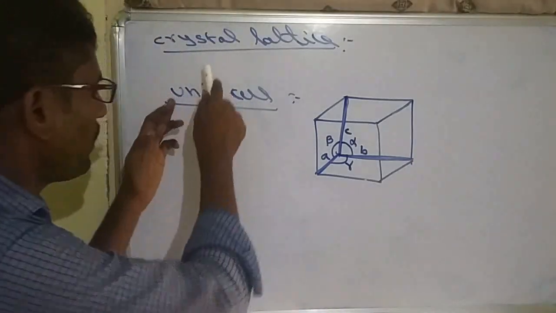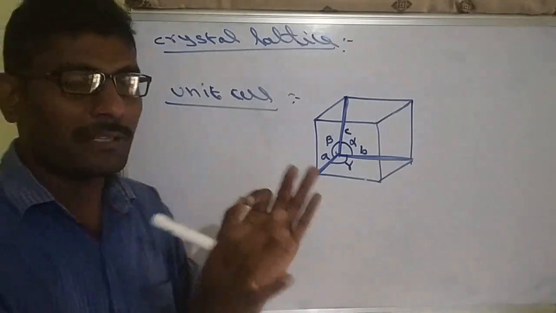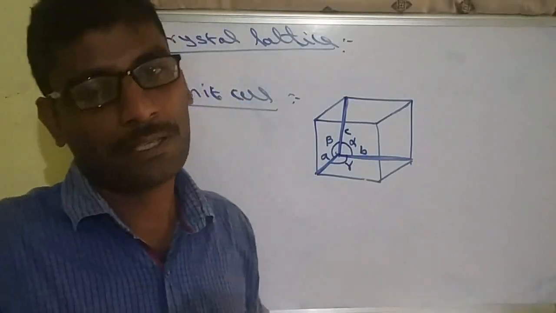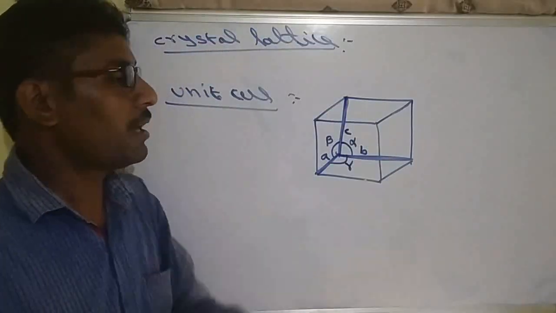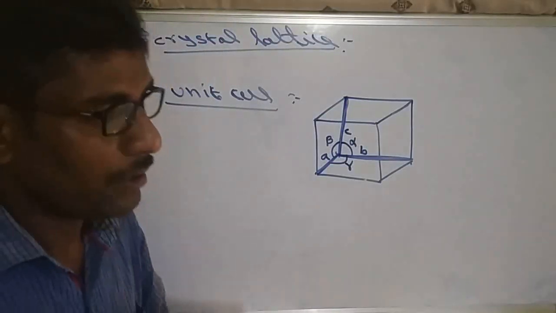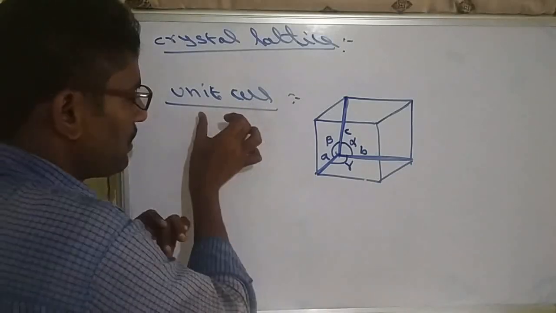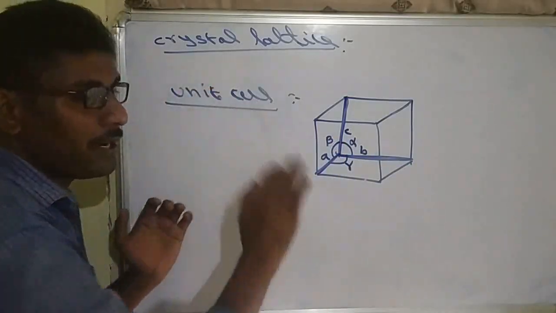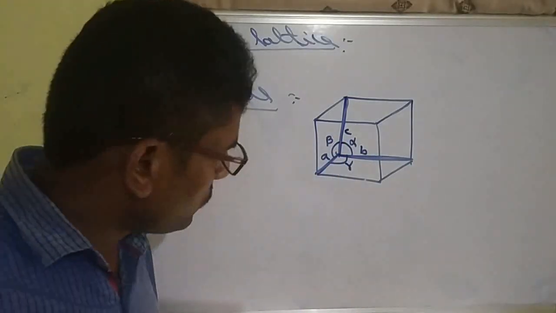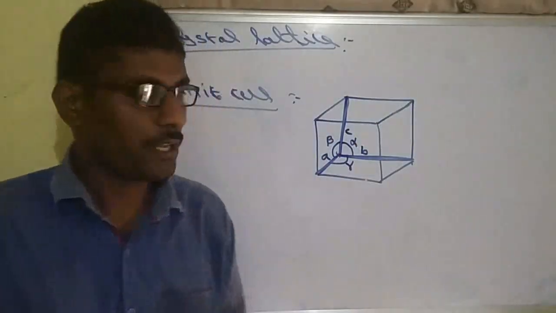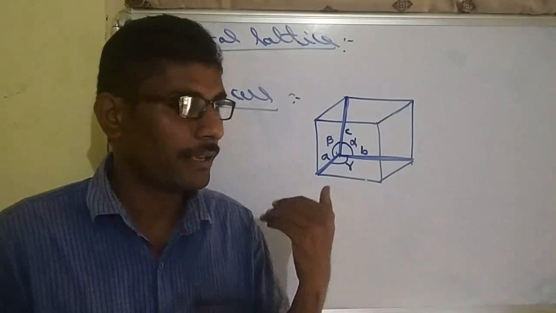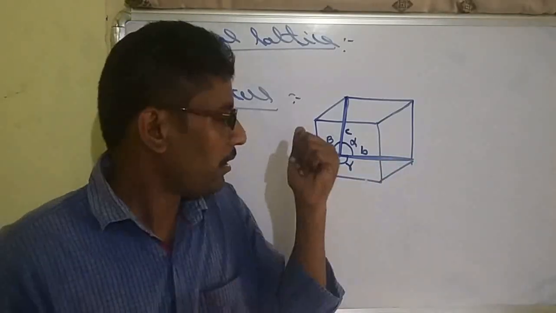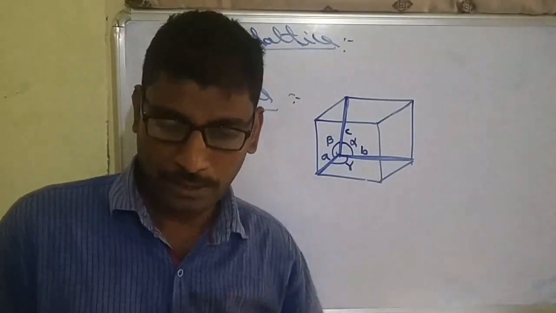So crystal lattice and unit cell both are the same. That is the cubical geometry of the crystalline solids. A small portion is the unit cell, a large portion is the crystal lattice. Whatever we study now, we study about a small portion, which we call the unit cell. So this is the unit cell geometry. A unit cell is denoted with parameters like A, B, C as edges, alpha, beta, gamma as angles.